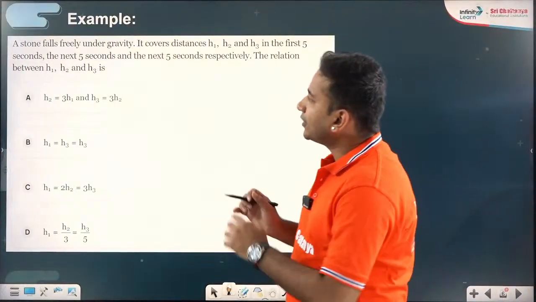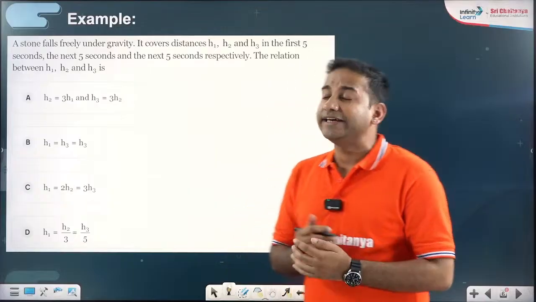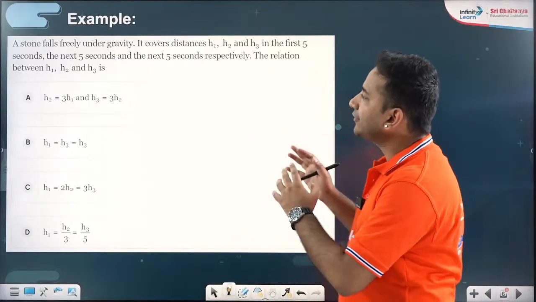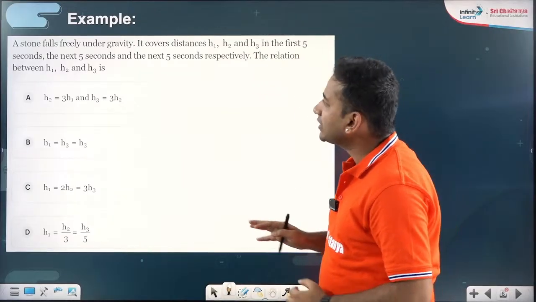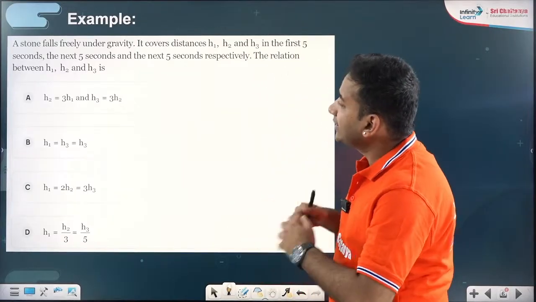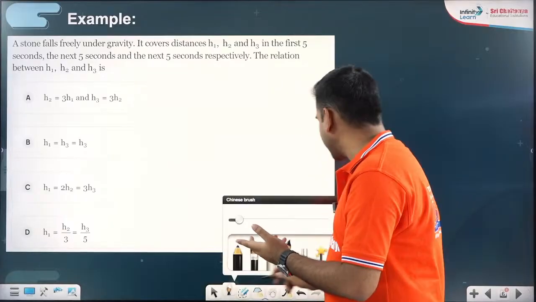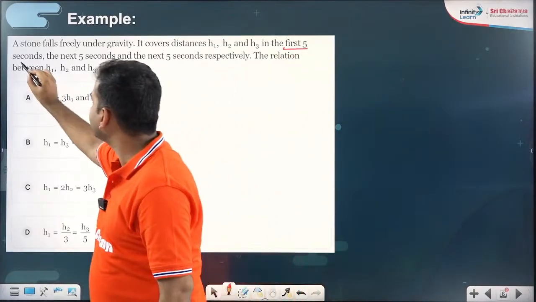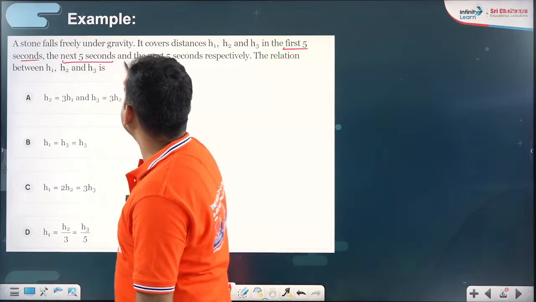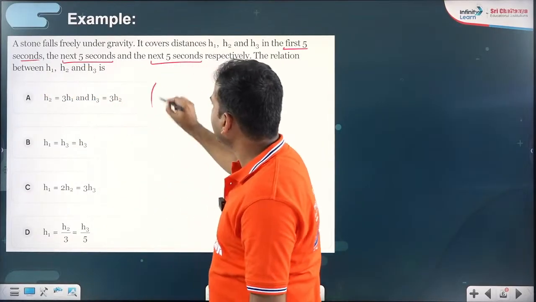Yeah. So a stone falls freely. That's already a NEET PYQ. A stone falls freely under gravity. It covers distances h1, h2 and h3 in the first 5 seconds, the next 5 seconds and the next 5 seconds. As I said, exact duration doesn't matter.